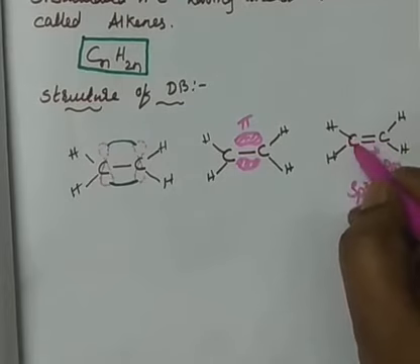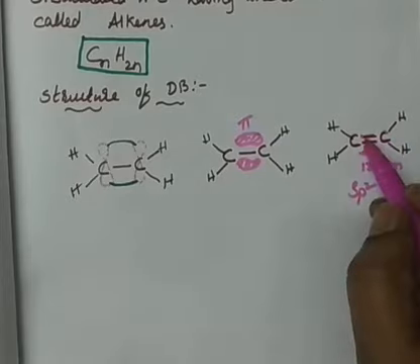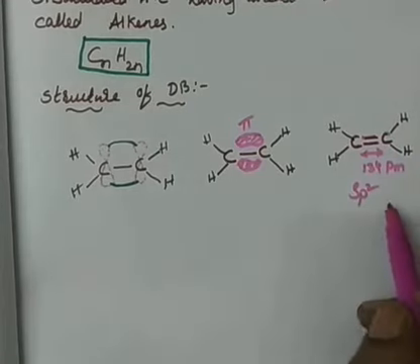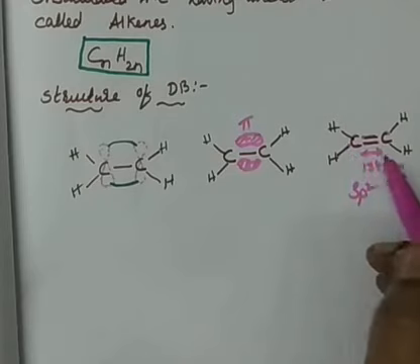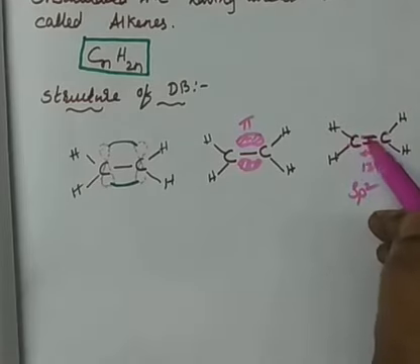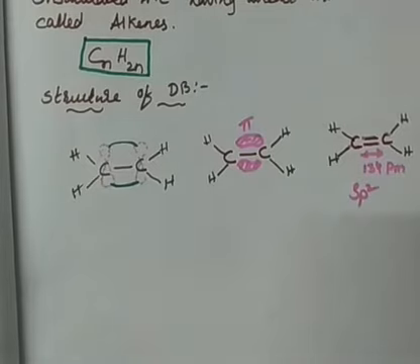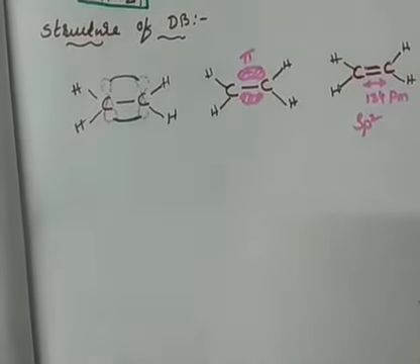The olefinic carbon is sp2 hybridized. This carbon is also sp2 hybridized. A short method of remembering hybridization: the double bond can be counted as 1; this side also 1, 2, and the double bond considered as 1. So 3 orbitals should be involved. It is sp2 hybridized and planar structure, right?